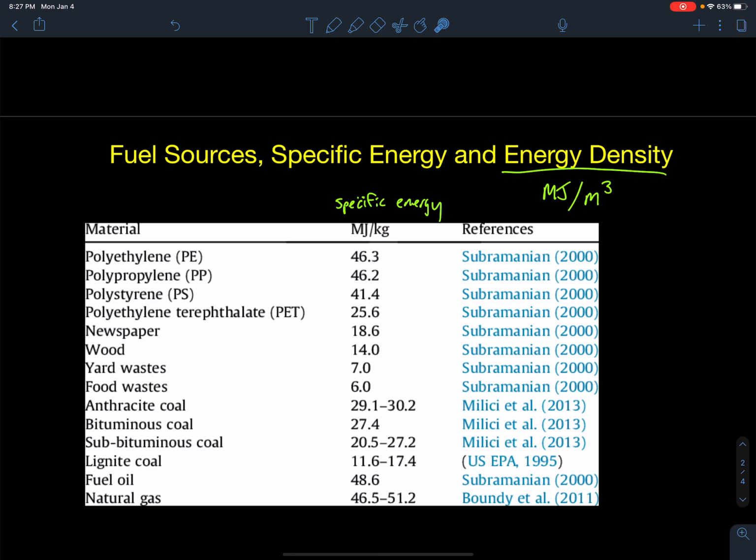So it's important to know roughly the differences between the specific energies of different types of fuels. Natural gas and oil have the highest energy density compared to different types of coal. You can see here anthracite coal, which is the most compact form, has more energy than the lightest coal, which is lignite coal. It's a very brown, dirty coal. If these coals are contaminated with water and other things, that energy density becomes weaker and weaker and is not as useful. So we rate the amount of energy in fuels based on these criteria.